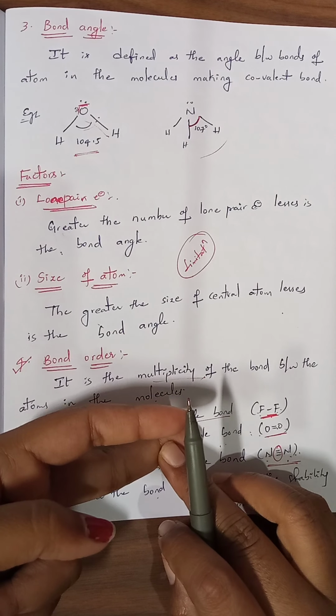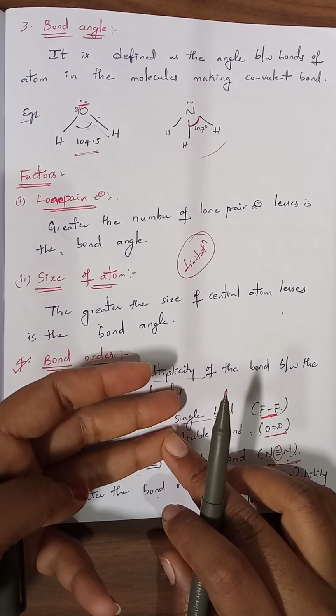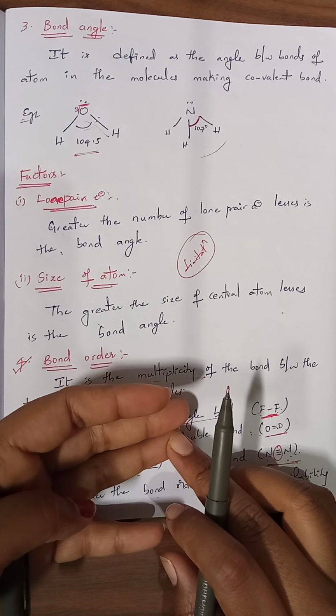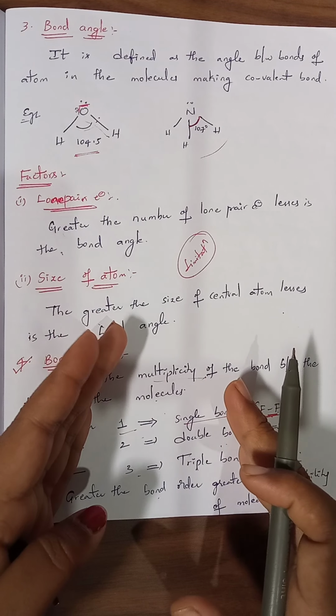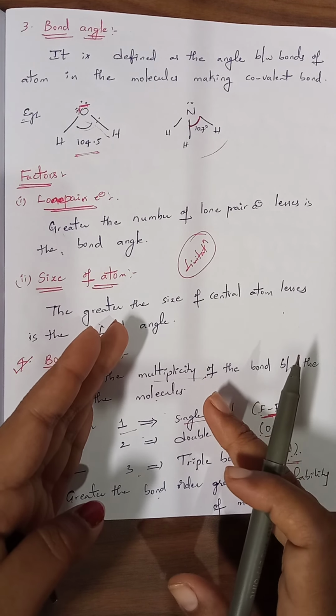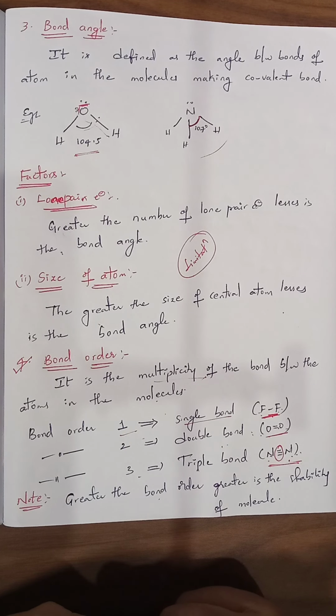Next, bond angle, it is defined as the angle between the bonds of atoms in the molecule. Bond enthalpy is the energy required to break 1 mole of bonds between the gaseous atoms. Next, bond length, this is the distance between the nuclei of the 2 atoms in a molecule. Okay, so these 4 definitions are very much